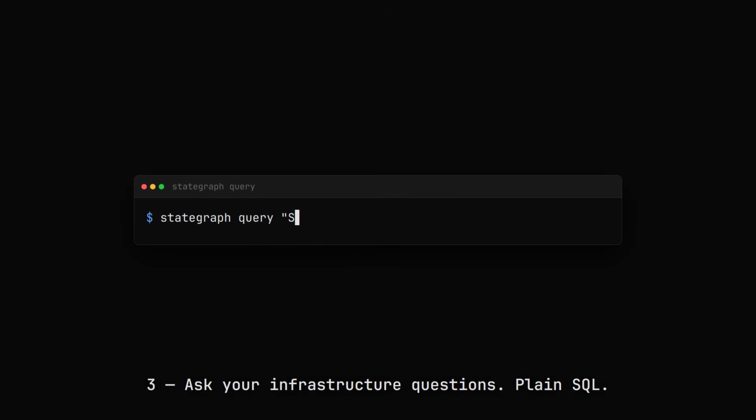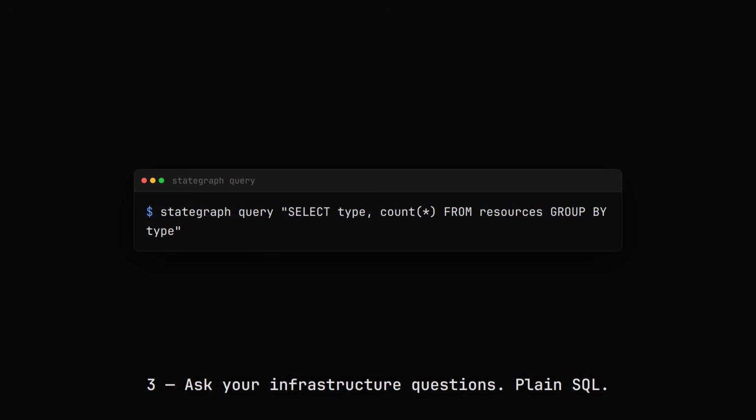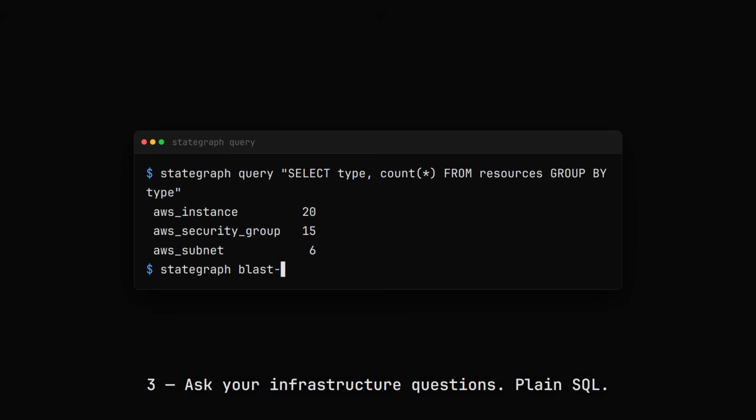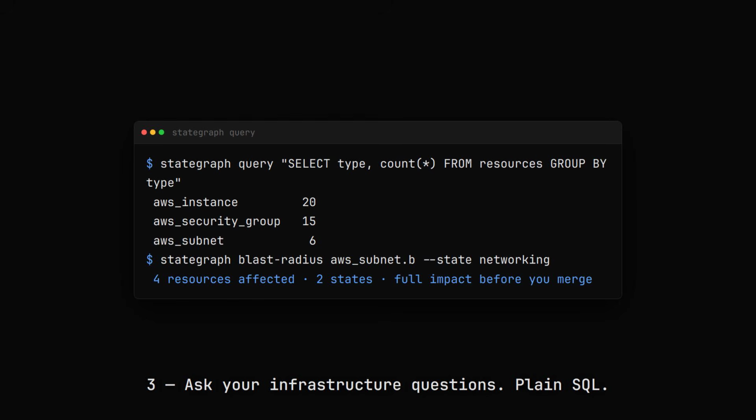And you can finally ask questions of your infrastructure. What do we run? What depends on what? What does this change put at risk? In plain SQL.